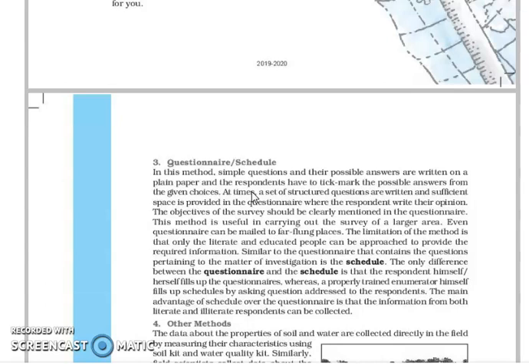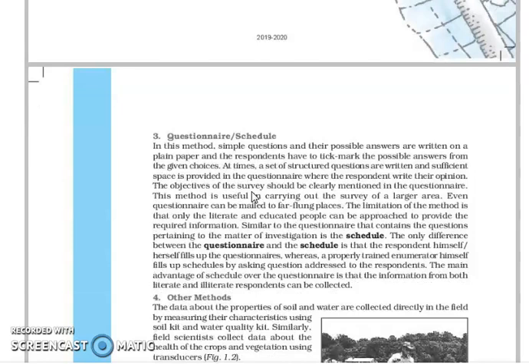Now, the questionnaire is sometimes also called or known as a schedule, but there is a little difference between the questionnaire and the schedule. In a questionnaire, the respondent will only tick the answers, while in a schedule they will write. The respondent by himself will fill up the form, and that is called the schedule. In a questionnaire, only the questions will be there, even the probable answers will be there, and they will only tick.